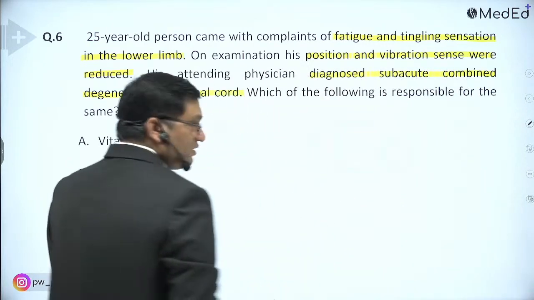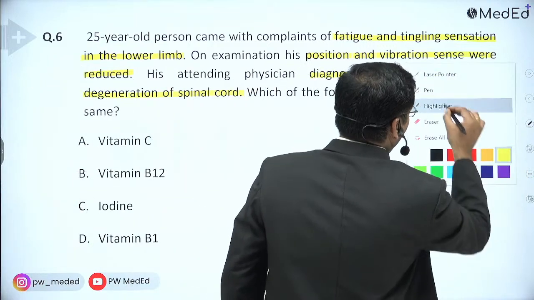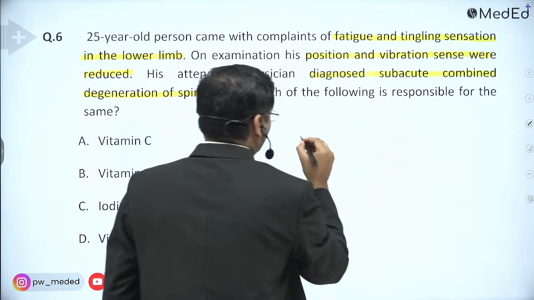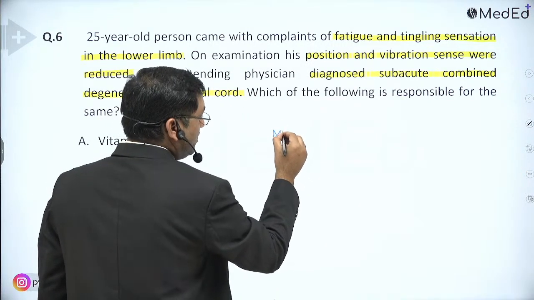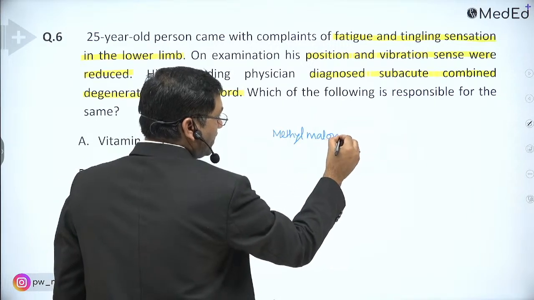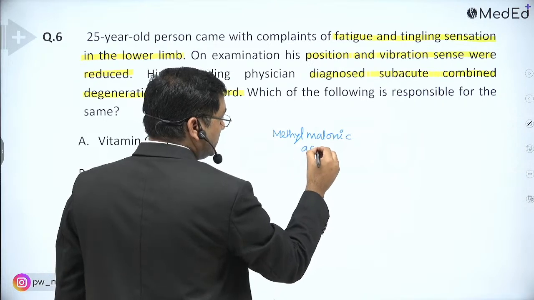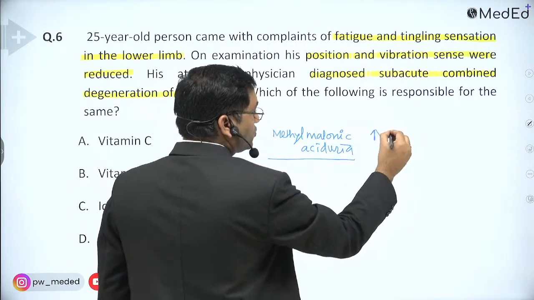So why there is damage to the spinal cord? Because in B12 deficiency there is increase in methylmalonic acid, or methylmalonic aciduria, okay, and increased level in the blood also.